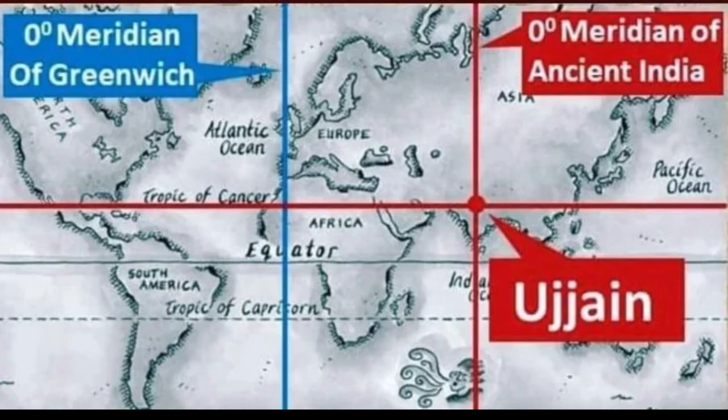And the major longitude that we call the 0 degree meridian. The longitudes are called the meridians. Now the first meridian will be called the 0 degrees, and it's going to be up to 360 degrees. So the 0 degree meridian has been clearly stated in Surya Siddhant to pass through the center of India, through Ujjain.